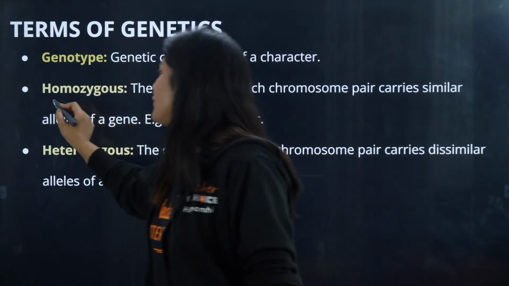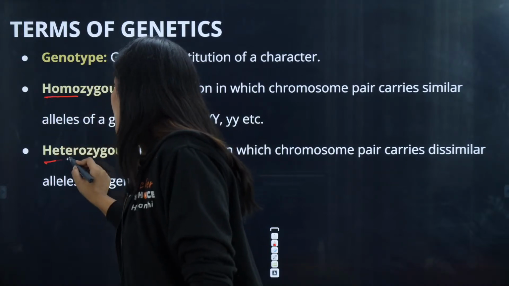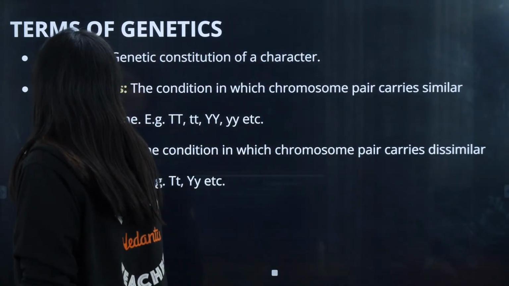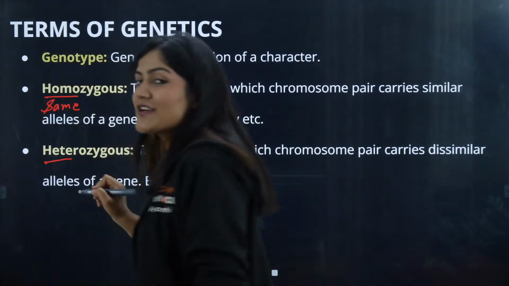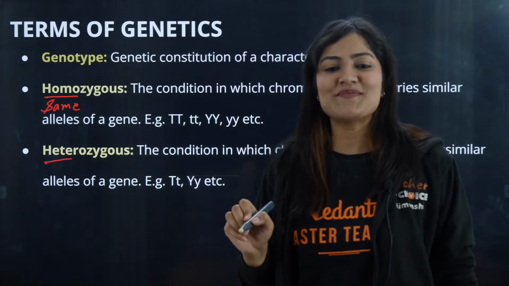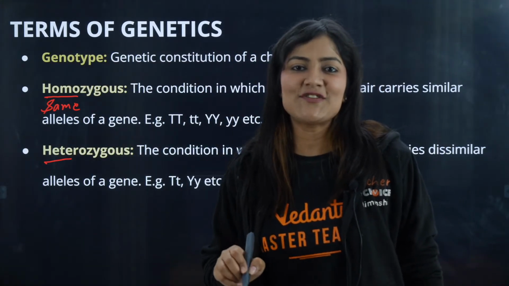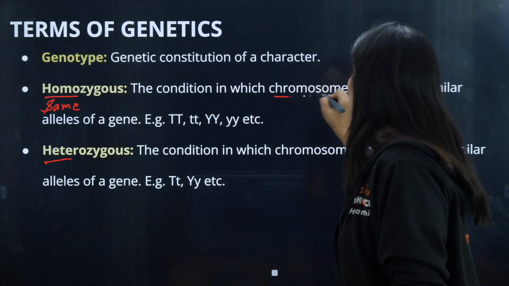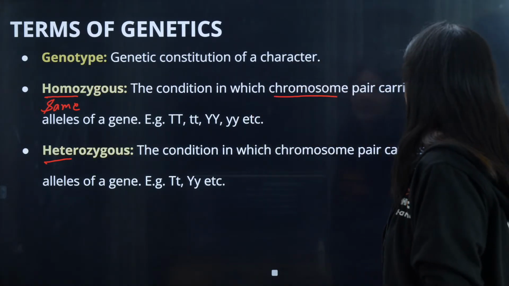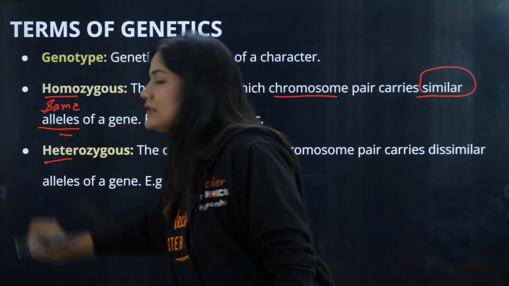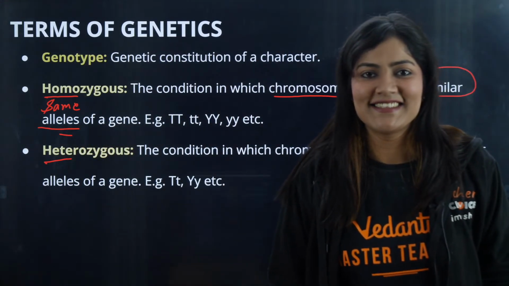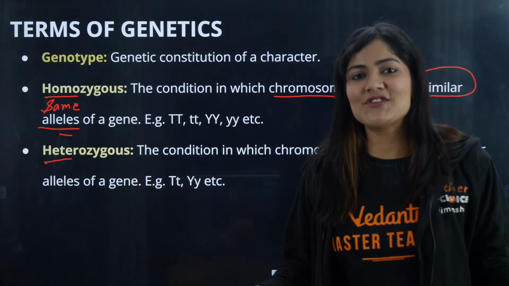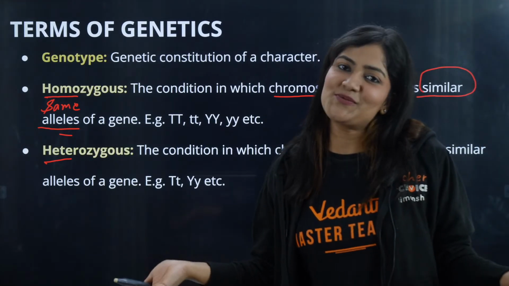Now we can have two different conditions, homo and hetero. What does the word homo mean? Same, right? If there is presence of a zygote having the same characters, the condition in which the chromosome pair carries similar alleles, same alleles are present, this is known as homozygous. Homo means same. So a zygote which has the same alleles is known as homozygous.